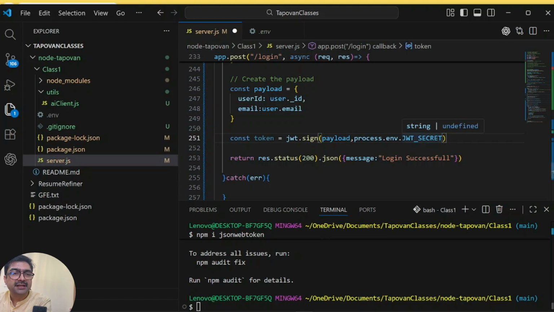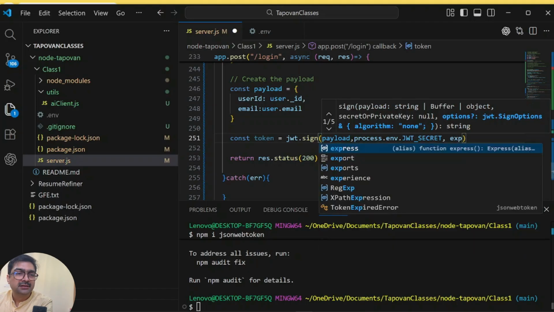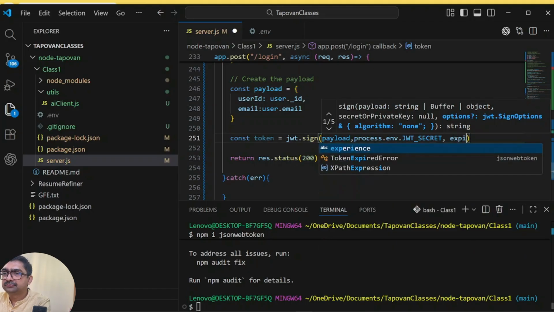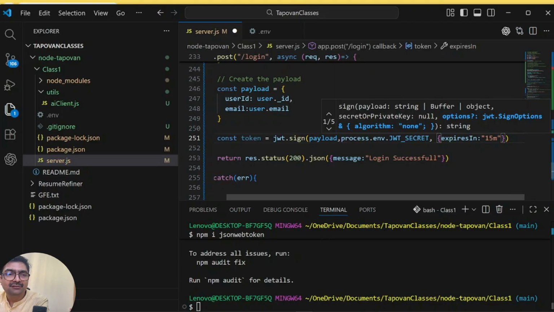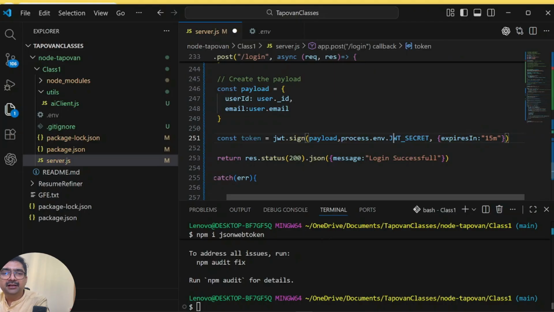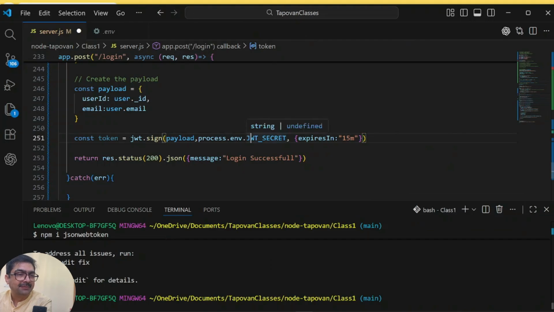The last bit is the expiry. This takes an optional object, and we can pass an expiresIn property. And then we can say whether it is 15 minutes or 1 day or 7 days, 1 week. You can accordingly mention it like this. D, M, Y, these are all valid suffixes. So for now, we are keeping expiry at 15 minutes. Now, this is all you need to create your token: the payload, the environment secret, and a time which tells the expiry of the token.